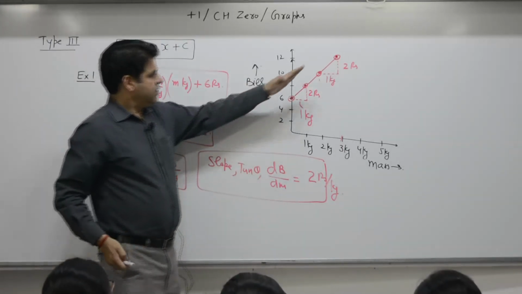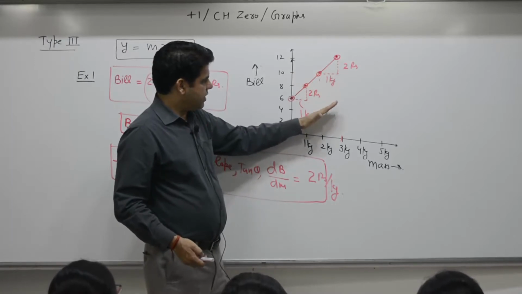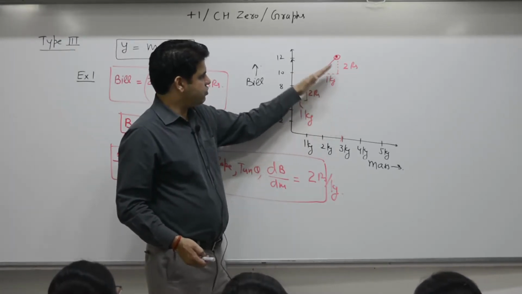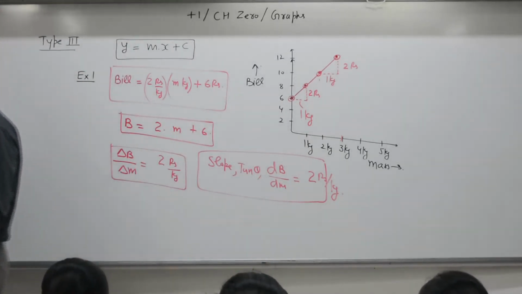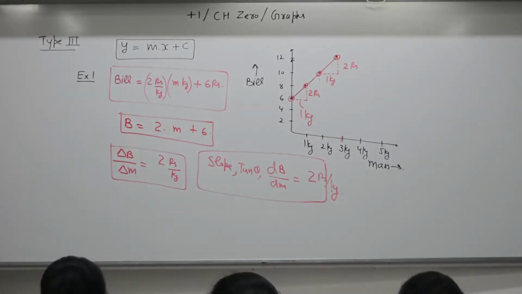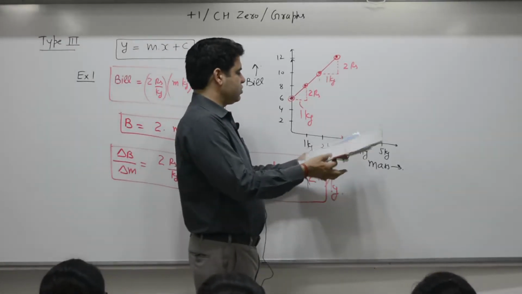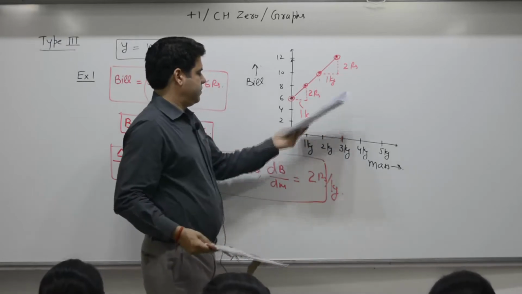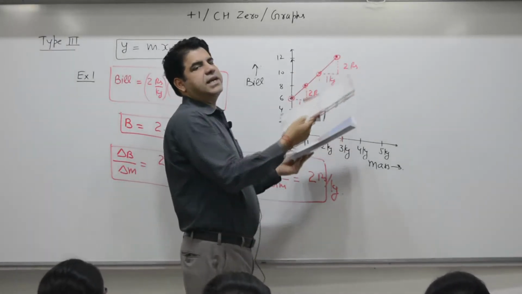Question. In the previous question, it was here. In this case, it is shifted, say, from this position to this position. In both the cases, the slope remains the same. Slope of these two slides, slide number 1, slide number 2, the slope remains the same.